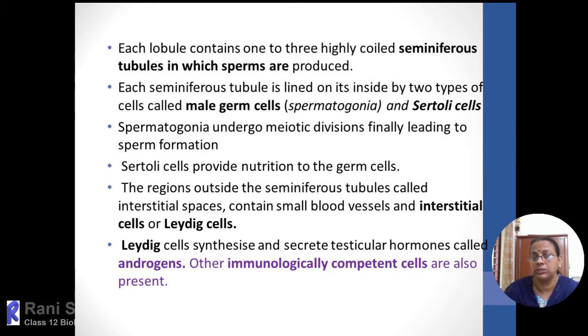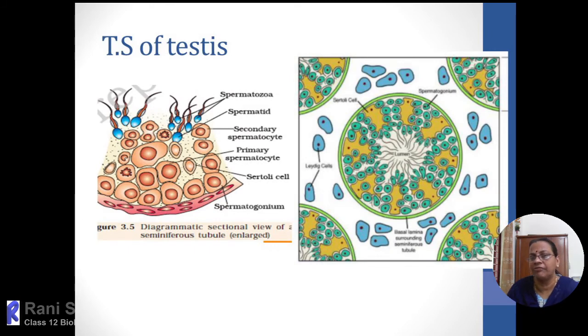come into action. If any pathogens enter, these immunologically competent cells, which come under the category of lymphocytes and white blood corpuscles, will engulf the pathogen and protect from infectious conditions. So the testis is also very well protected with the help of immunologically competent cells produced by the Leydig cells. Now we'll move on to the graphical presentation of the structure of the TS.